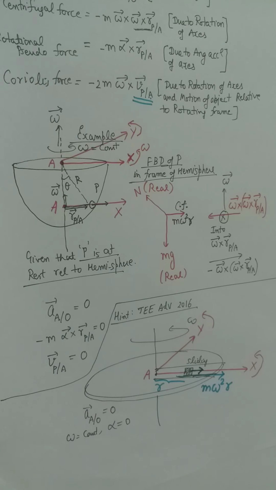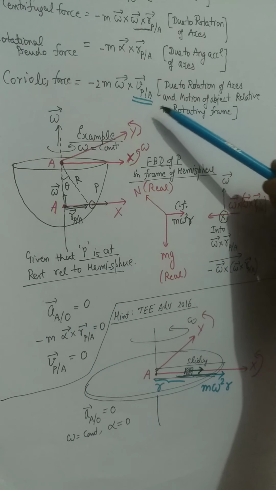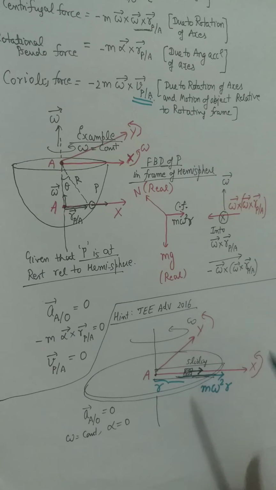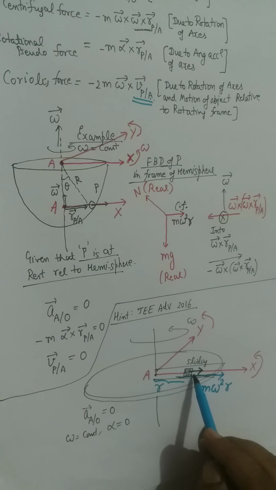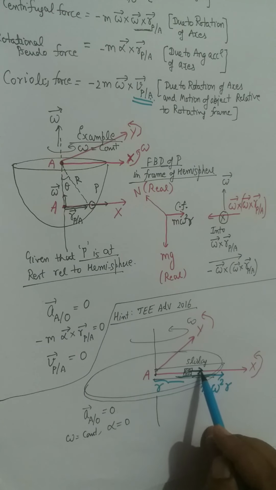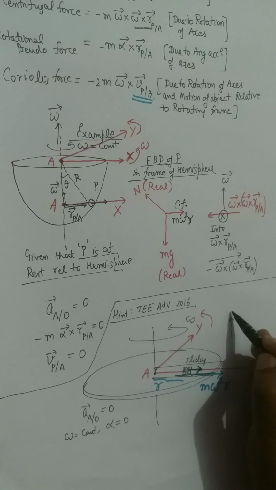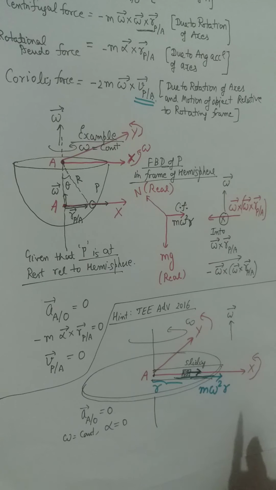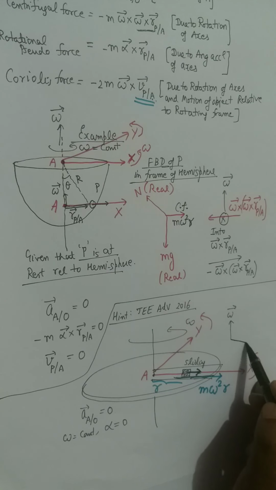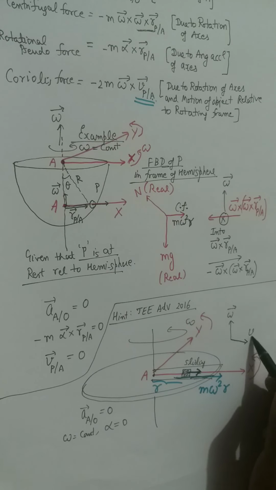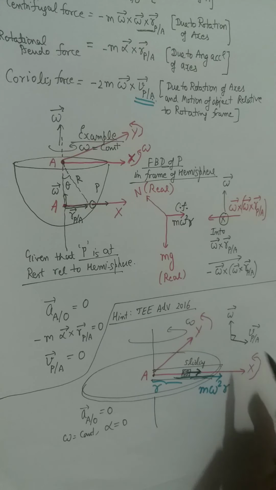So this last factor, VPA, in this question is towards the right side. This is the direction of VPA, and omega is along the axis. So the situation is like this: you have omega along this direction, and along the sliding direction you have the velocity of the particle with respect to A. These two are at a 90-degree angle.